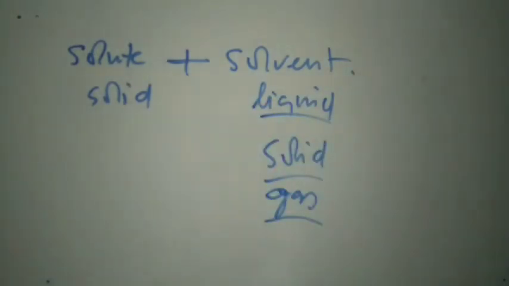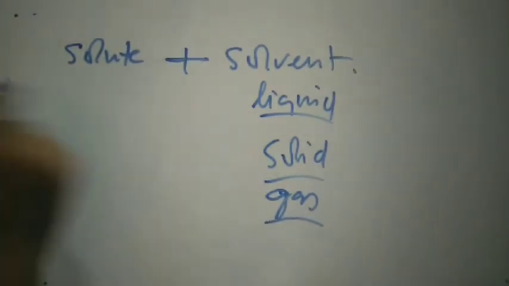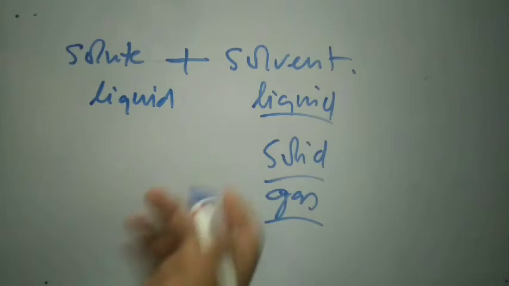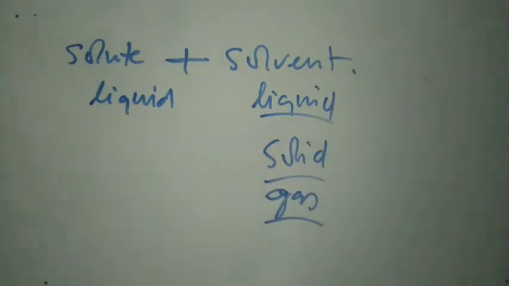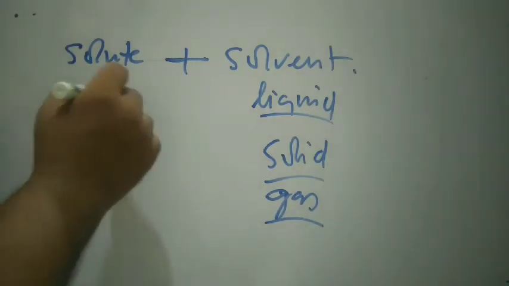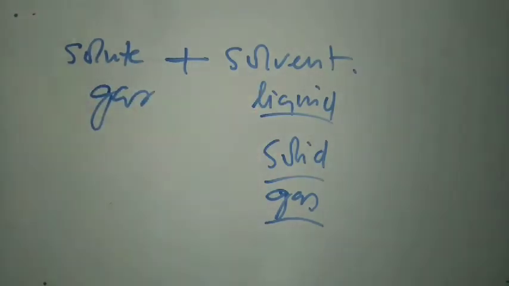Similarly, if the solute is liquid, then the solvent can be liquid, solid, or gas. So there are 3 possibilities. Similarly, if gas is the solute, there are also 3 possibilities.